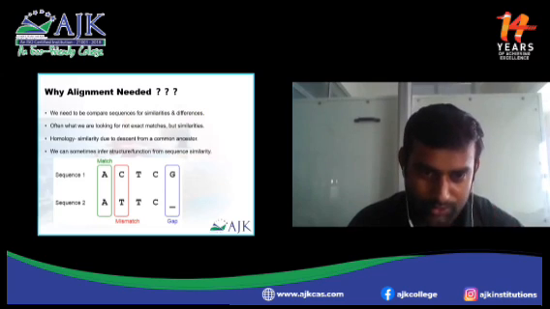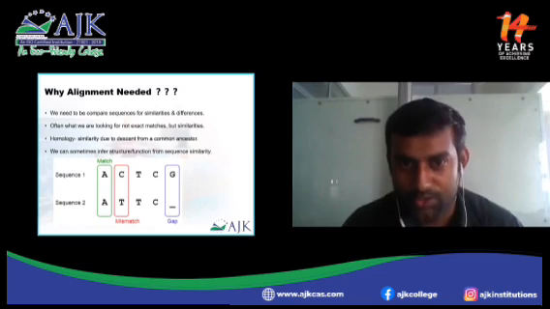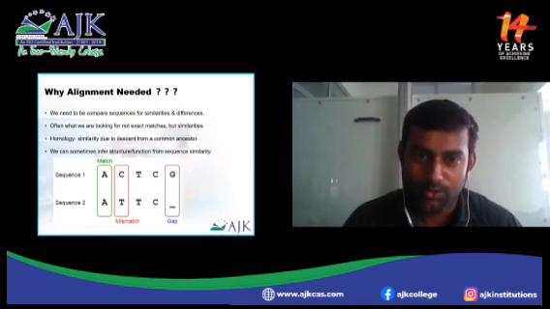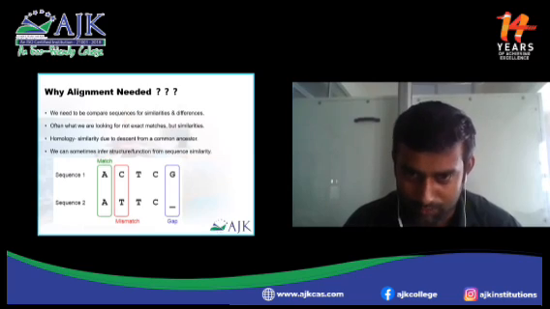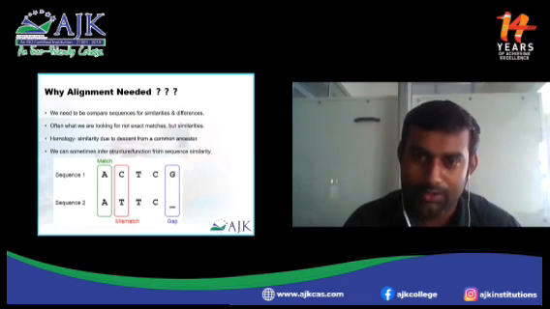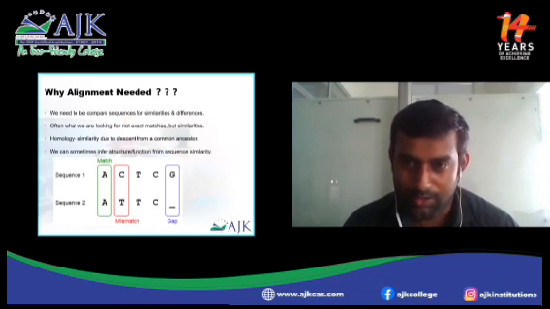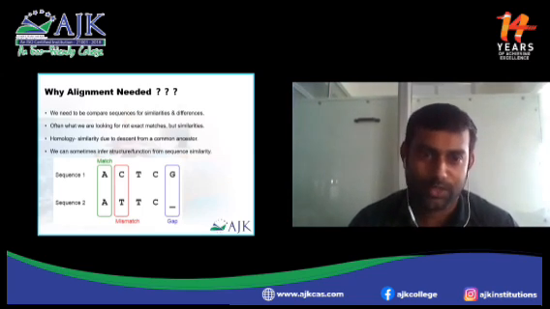We align first and then go for phylogenetic analysis to get the evolutionary relationship among the species, and so on. Often we are not looking for exact matches. Exact matches rarely occur, but from the similarities we can give a conclusion that it belongs to this, or this belongs to that.